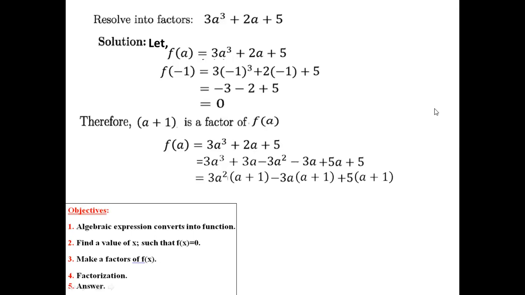Clear? Okay. Now our common part was a plus 1. So just write a plus 1, then we have to write a cube minus 3a plus 5, and that's our answer.